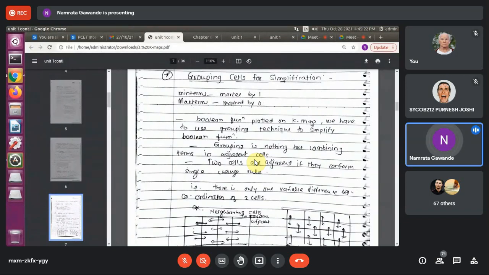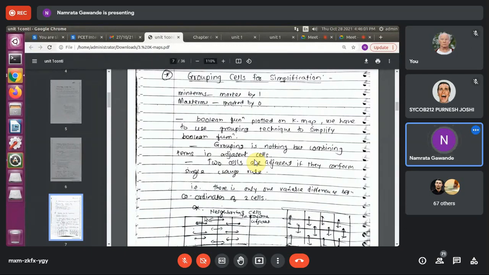Now, once the Boolean function is plotted on the K-map, we have to use grouping techniques to simplify the Boolean function. Grouping is nothing but combining the terms in the adjacent cells. Two cells are adjacent when they conform to the single change rule. This is the adjacency rule that is required here in the K-map to form the grouping. In the grouping, we are going to combine the adjacent cells. And when do you say the 2 cells are adjacent? If they conform to the single change rule, meaning what we have seen?